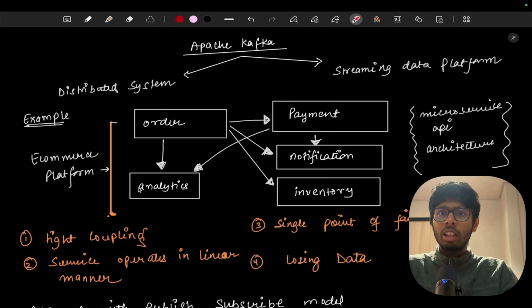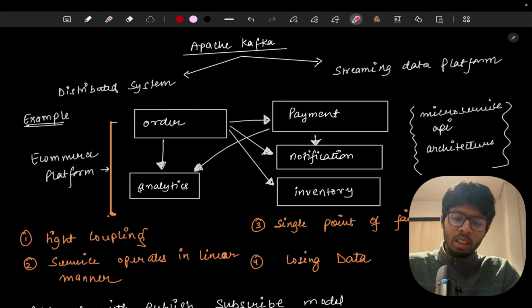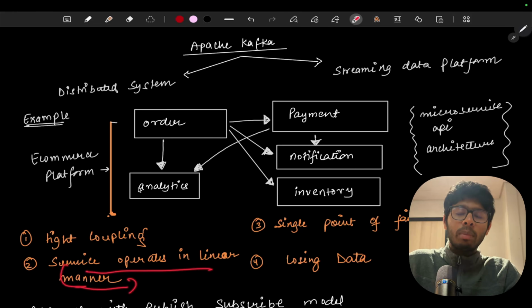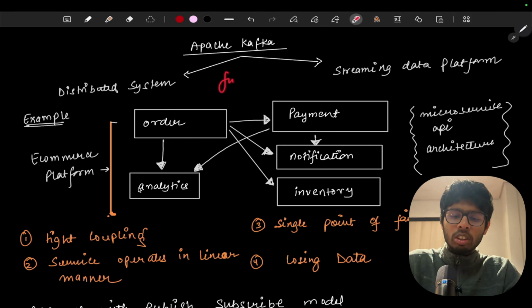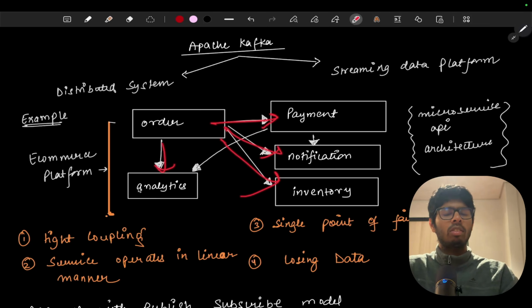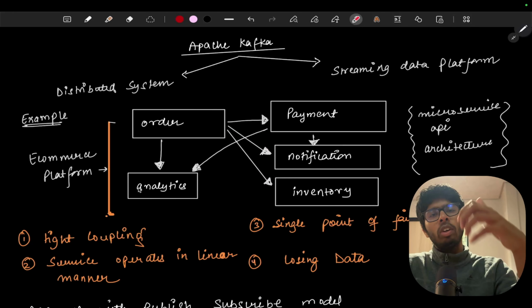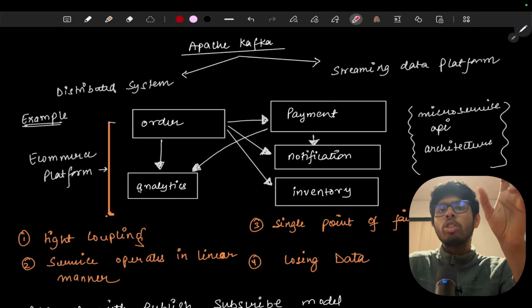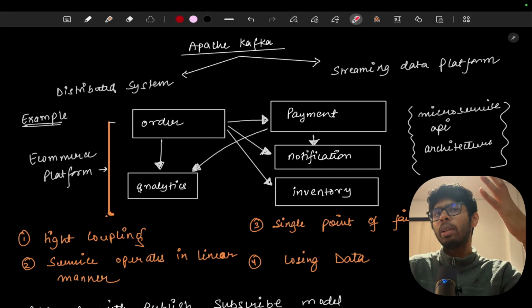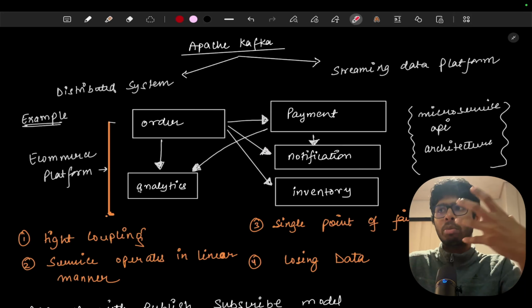Everything is very tightly coupled and we don't want that. The second one is that every operation is in a linear manner. When I wrote that order function, everything is happening in a linear fashion. First the order service calls the payment service, then the notification service, then the analytics service, and then the inventory service. If I understand correctly, the order service should be dependent on the payment service, so it should be linear, like the order should be completed whenever the payment has been processed.